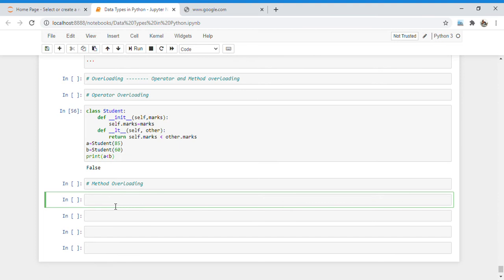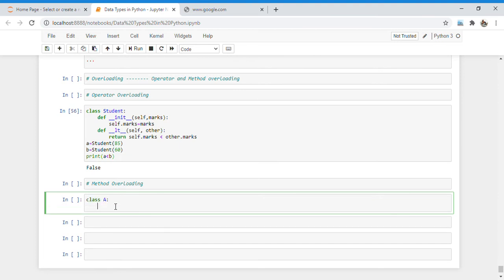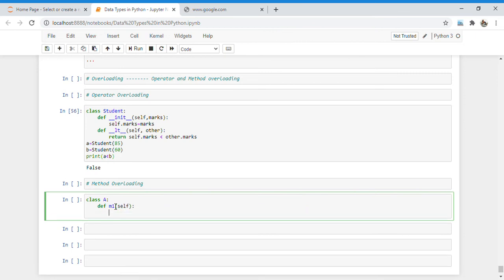I just take one example here. Suppose I define class A, and inside that I define our first method and pass a single argument here, and I print one argument.